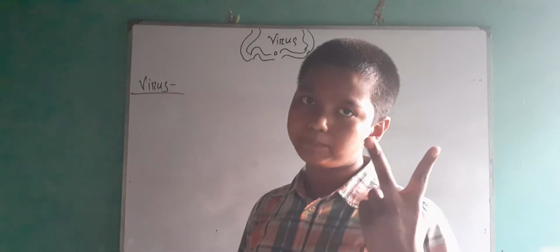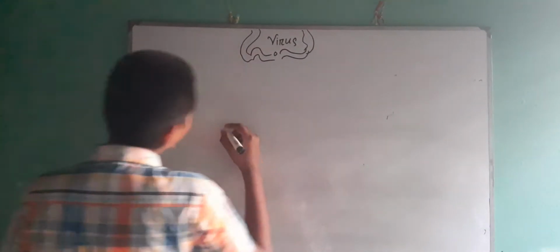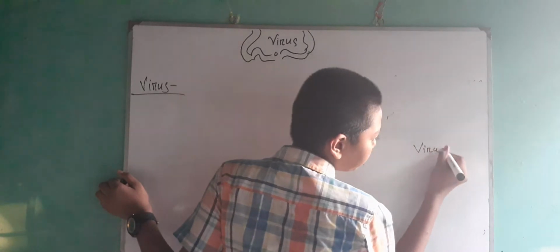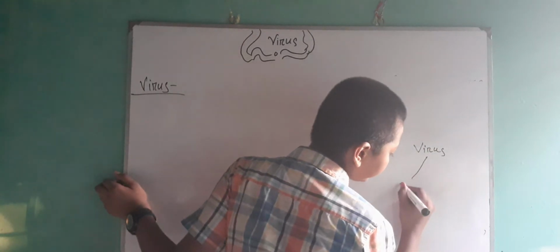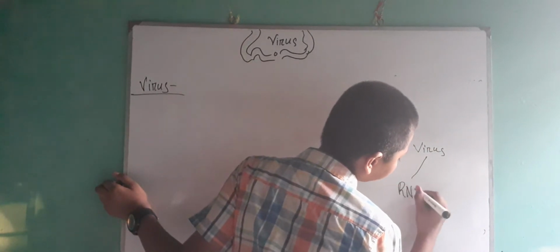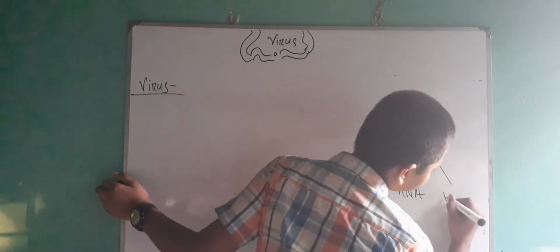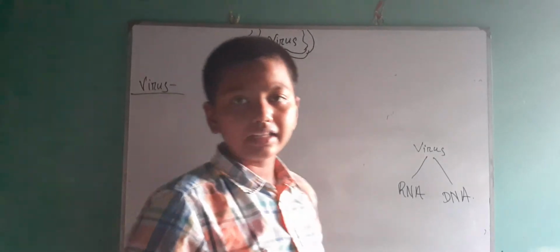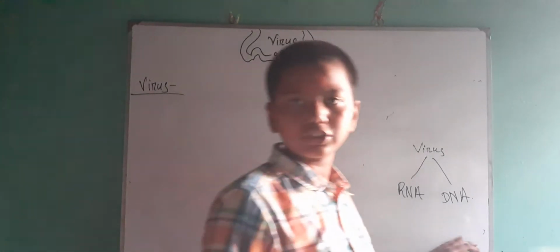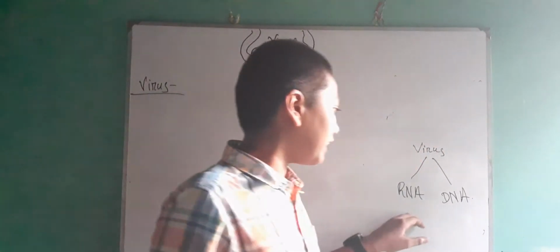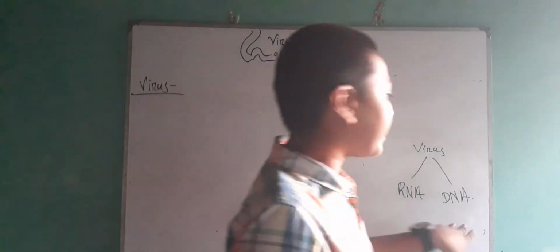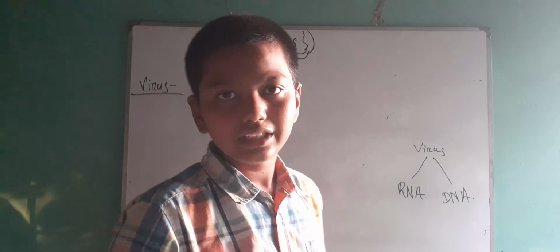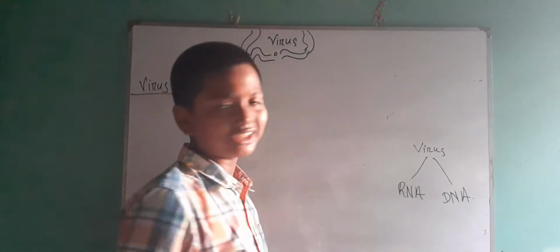Viruses are of two types: RNA viruses and DNA viruses. Some viruses contain RNA and some contain DNA. I'll discuss RNA and DNA, but not now. First of all, I'll discuss the structure of virus.